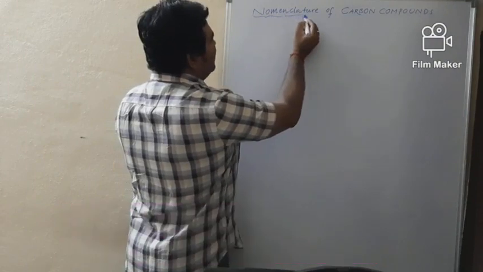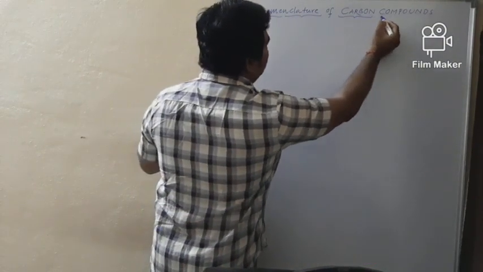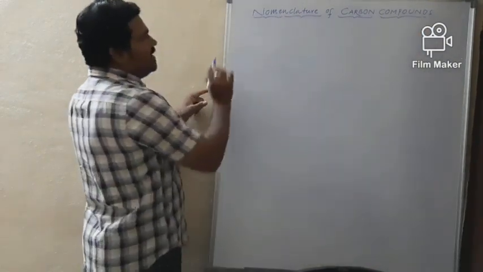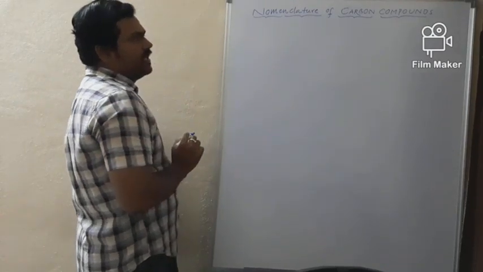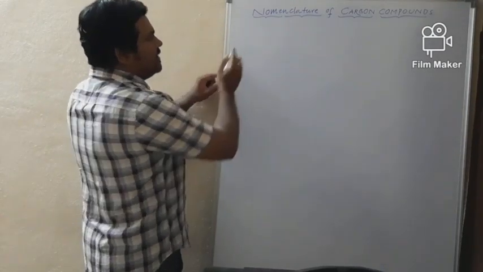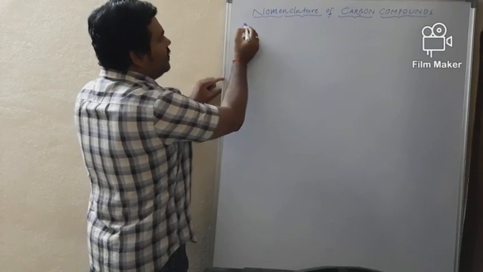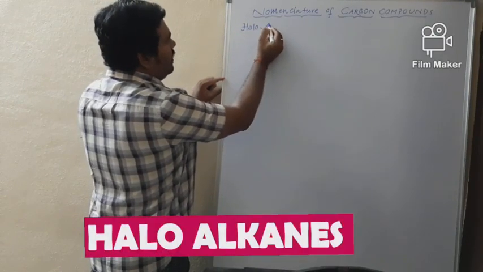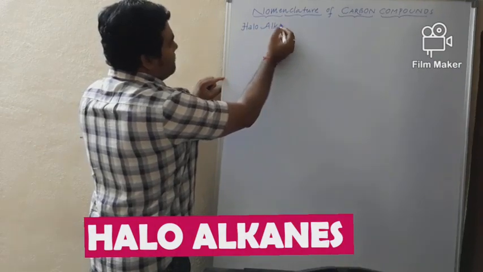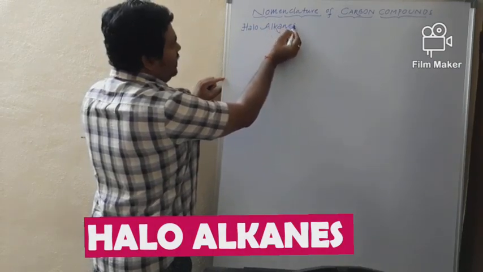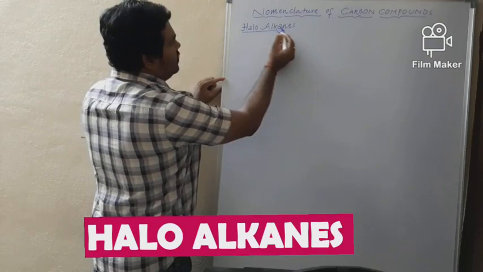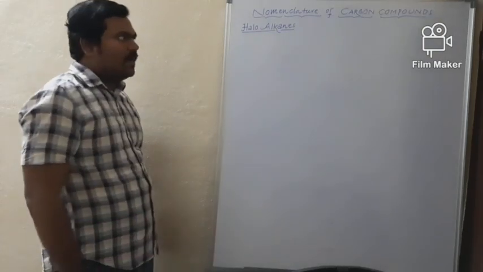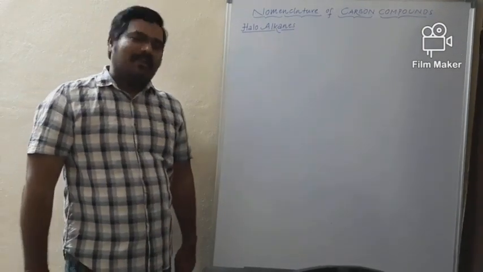So, the remaining families, let us discuss. In the remaining families, the very first family is haloalkanes. First of all, we will see the nomenclature of haloalkanes.